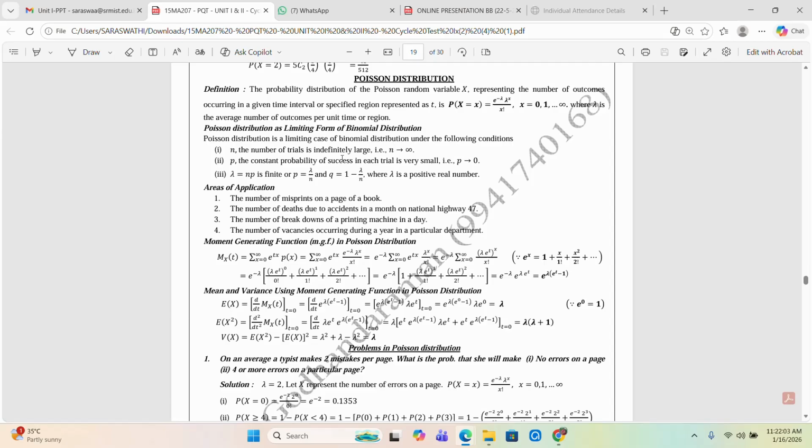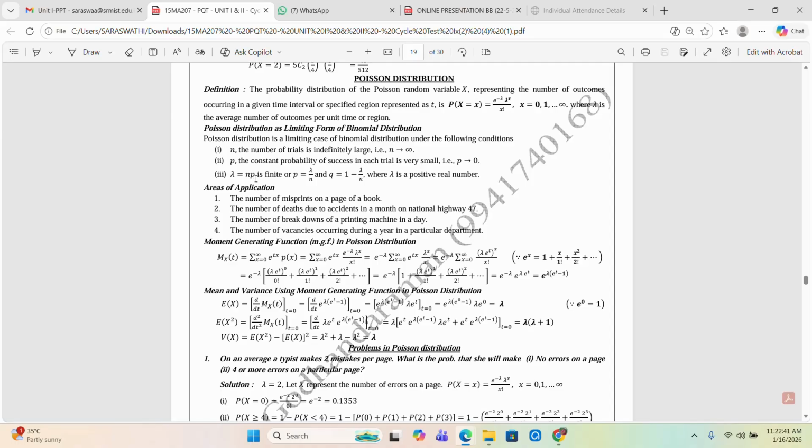Next, the Poisson distribution as a limiting form of the binomial distribution. Already we had the explanation, definition and applications of the binomial distribution. Here, the Poisson distribution is a limiting case of the binomial distribution under the following conditions. n, the number of trials, is infinitely large, so n tends to infinity. p, the constant probability of success in each trial, is very small, so p tends to 0.